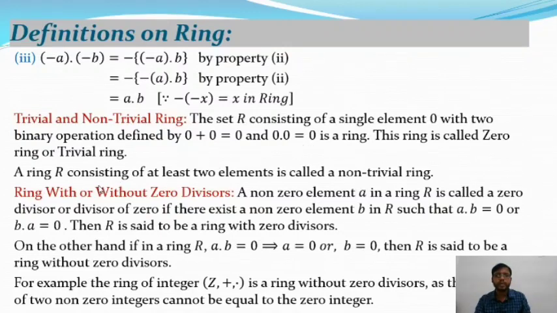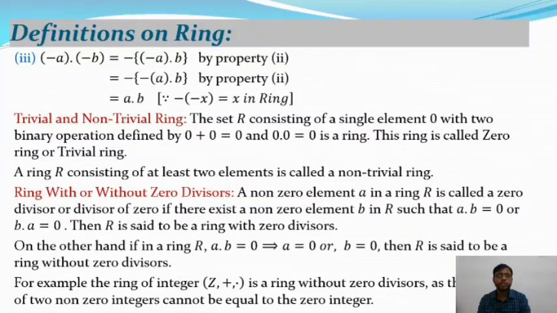And in a non-trivial ring there are at least two elements. After that we will discuss rings with or without zero divisors. Here is the definition. A non-zero element a in a ring R is called a zero divisor or divisor of 0 if there exists a non-zero element b in R.